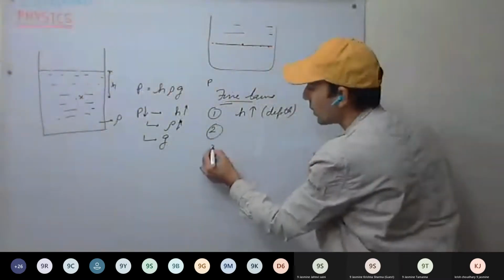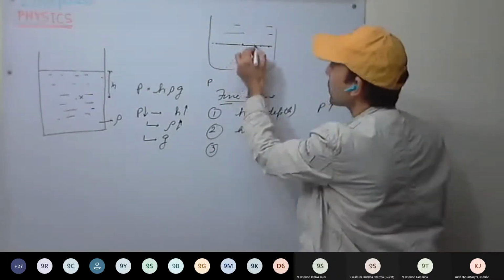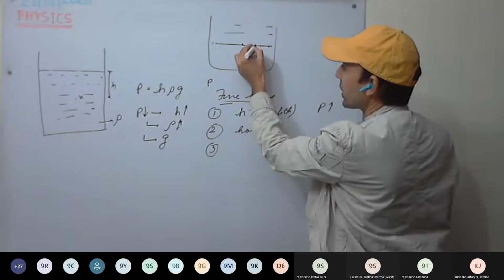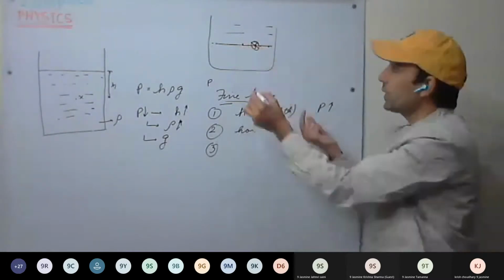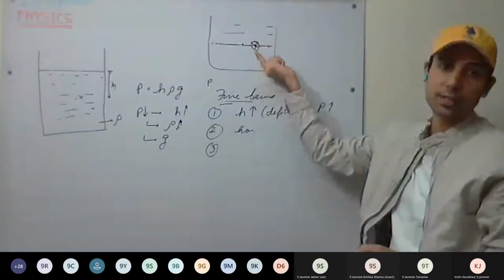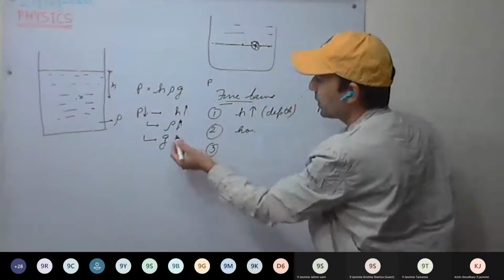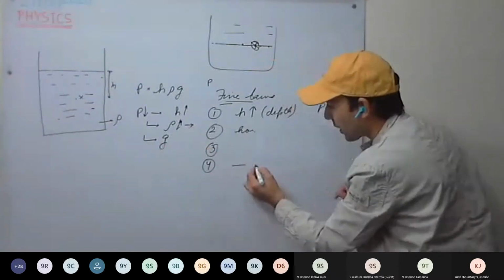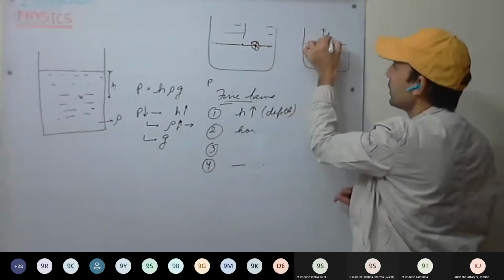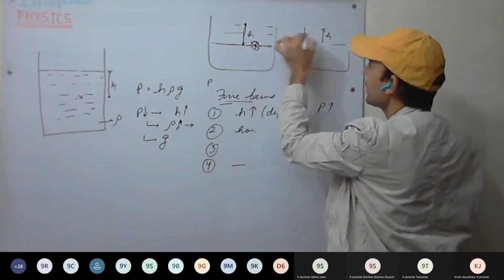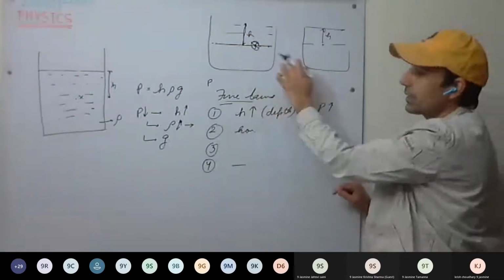This is clear. Now, this is the horizontal plane. Third, pressure inside the liquid at any point is the same around it, in all directions. Fourth, at the same depth H, pressure is different if density is different.